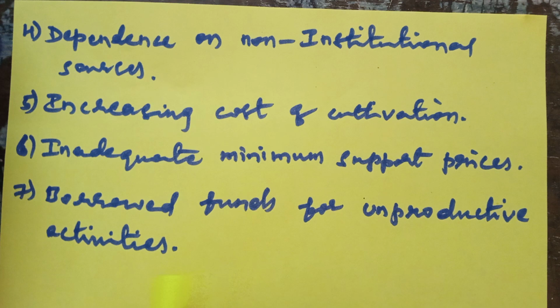Borrowed funds for unproductive activities. I have already explained in the beginning the meaning of rural indebtedness. The farmers borrow the money especially for unproductive activities. Unproductive activities are those from which there will not be any benefit or profit. On those activities the farmers incur expenditure, so again the farmers borrow funds from the money lenders who are available immediately in the villages. So these are the causes of rural indebtedness.